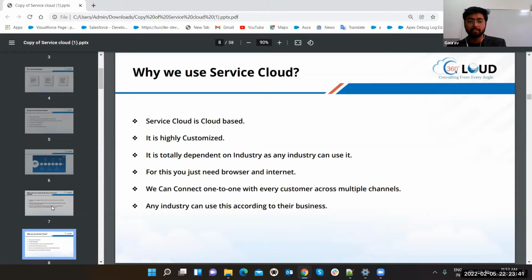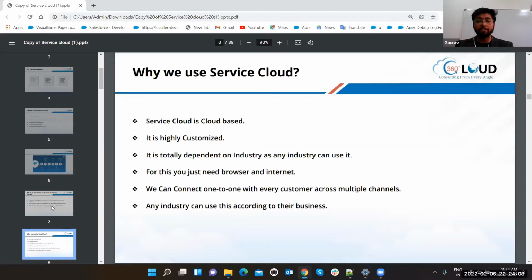The main thing is it is cloud based. It is highly customizable. You can customize this according to your business, which means whatever type of business you are having, you can put it on. That whole thing is totally dependent on the business, on what type of functionality you want in any of the clouds, not specifically in Service Cloud, but in Sales Cloud, Marketing Cloud, Community Cloud, any cloud. That's totally dependent on the customer's business.